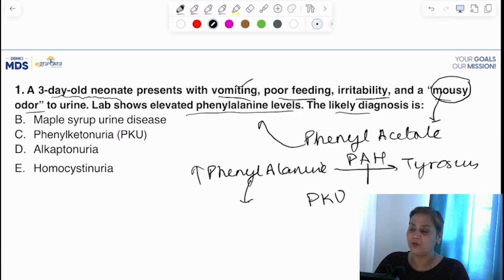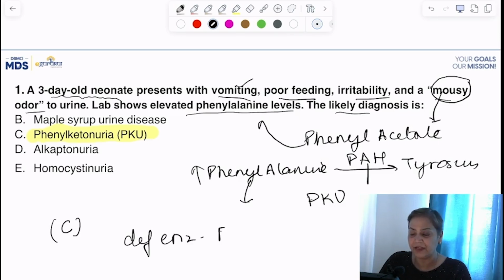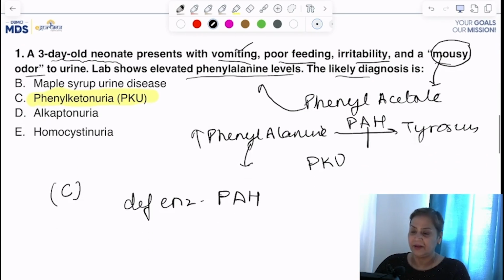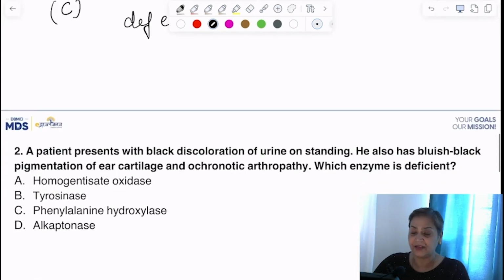So vomiting, poor feeding, and mousy odor is a characteristic feature of phenylketonuria. Plain and simple, the answer is C, and the deficient enzyme here is phenylalanine hydroxylase. So the explanation to this question is clear to all of you. Moving on to the second question.